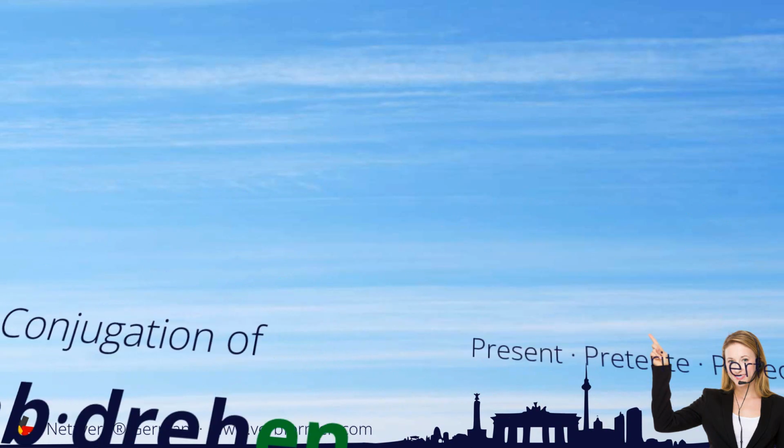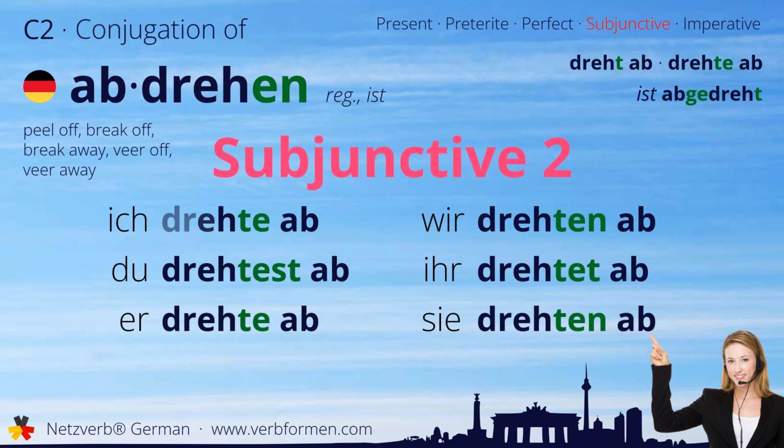Now we move on to the subjunctive two. Ich drehte ab. Du drehtest ab. Er drehte ab. Wir drehten ab. Ihr drehtet ab. Sie drehten ab.